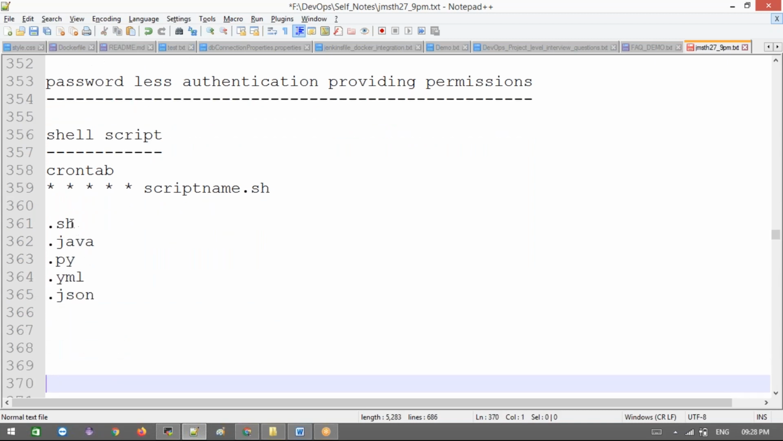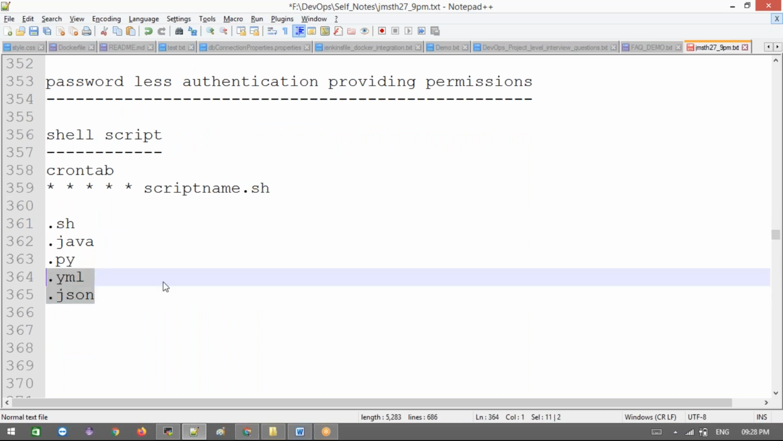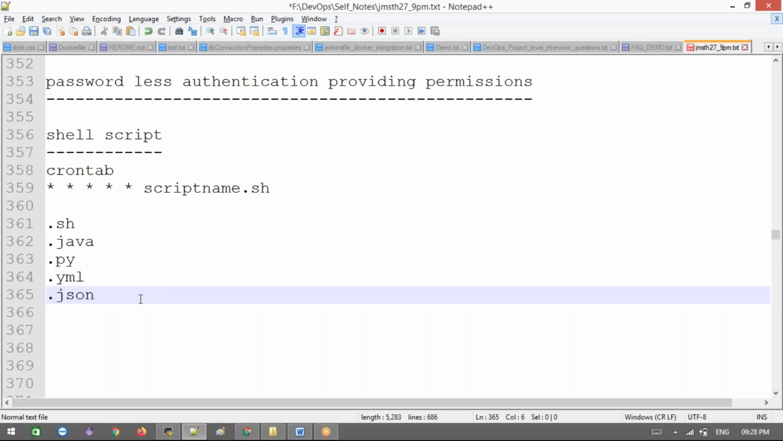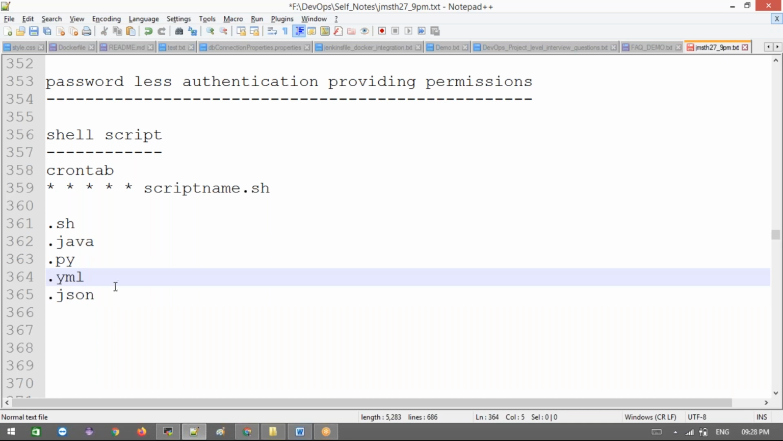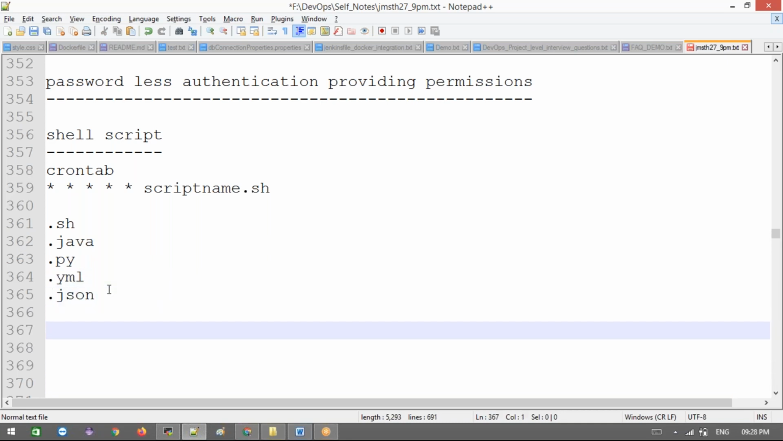Most of the things we are going to see in real time are these two, maximum of the time. The others are for the developers, so no need to worry about this. Fine, next.